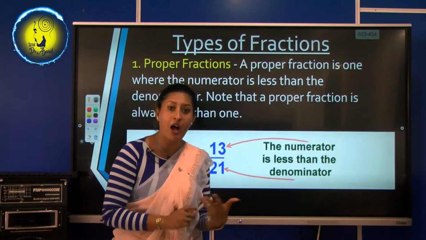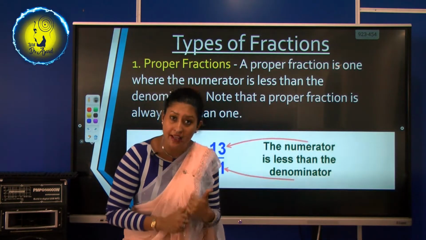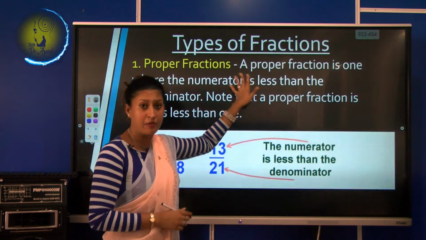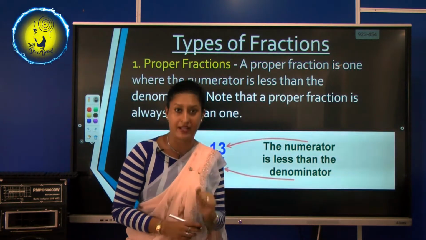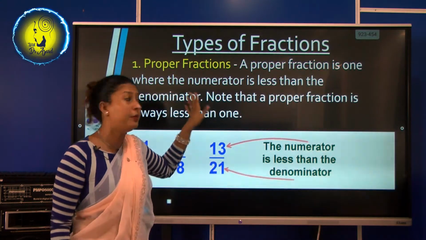Now you know how to shade according to a fraction. Now you know how to say a fraction. Now we are going to learn the types of fractions. Okay? Right. Now the first one is proper fractions.